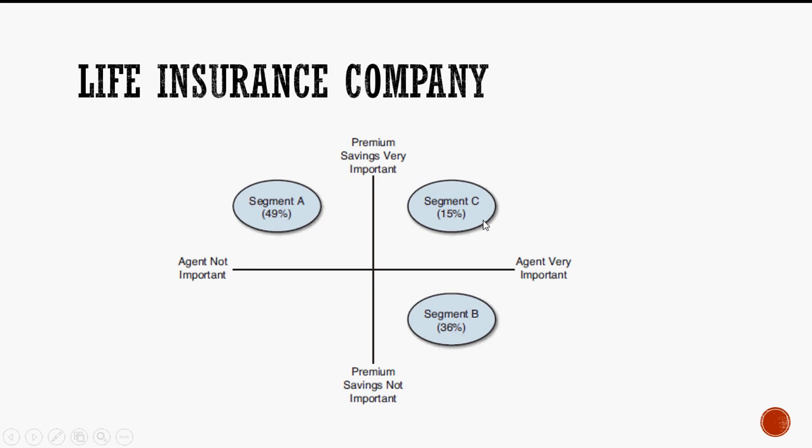Now, one single company offering one single service, a life insurance service, has to come out with 3 different varieties or versions of its service or product to satisfy 3 different segments.